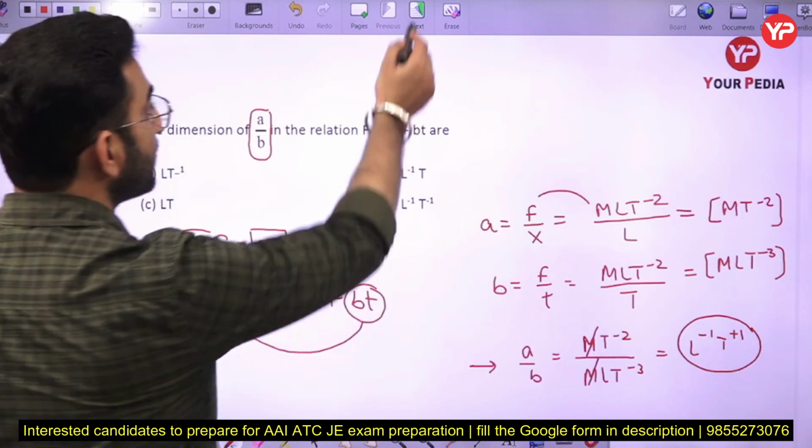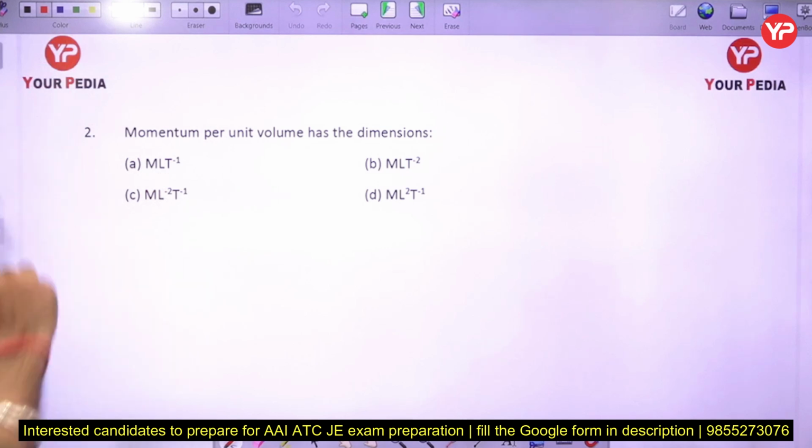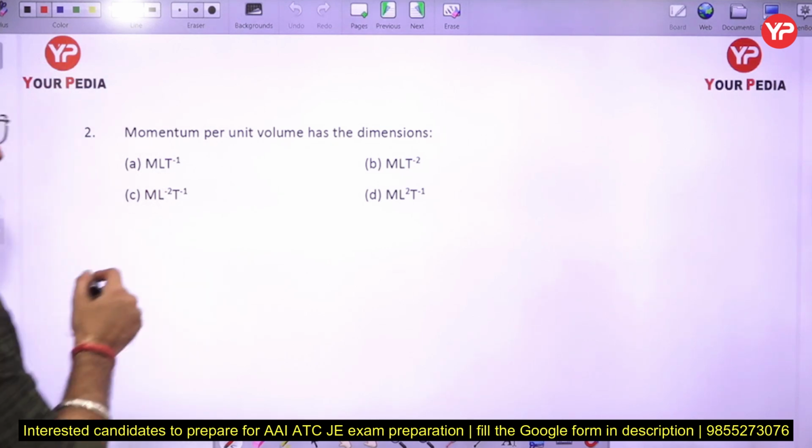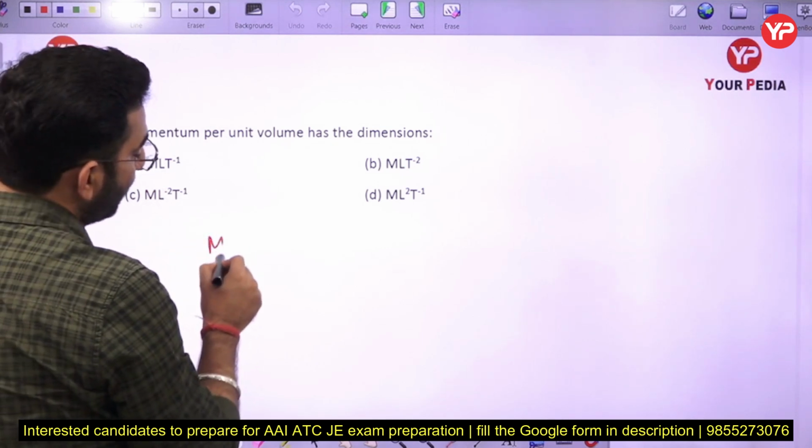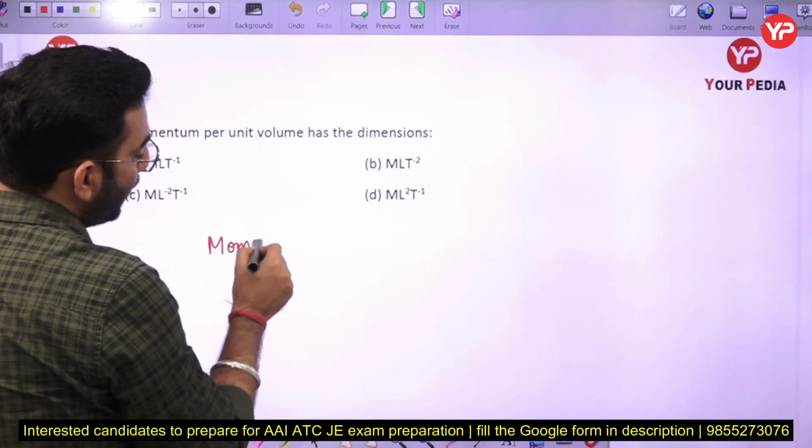In the next question, momentum per unit volume has the dimension of. Again, we have to find the dimensions of momentum per unit volume here.